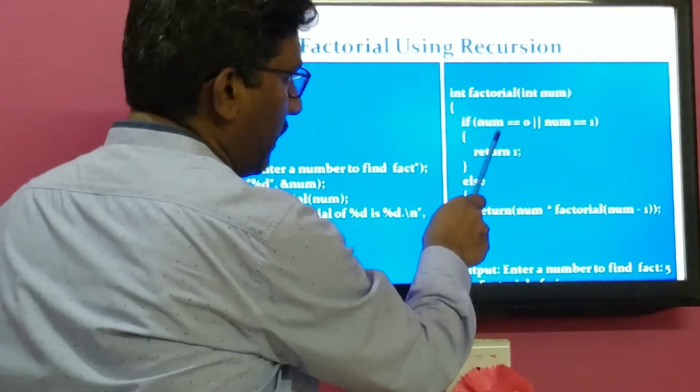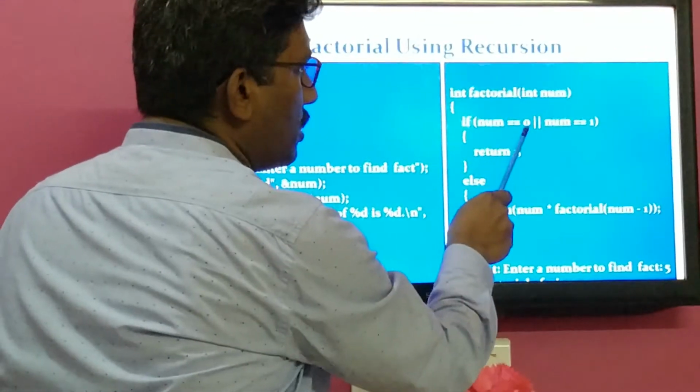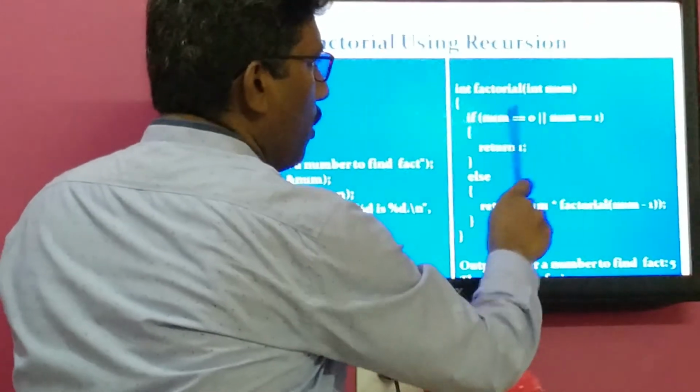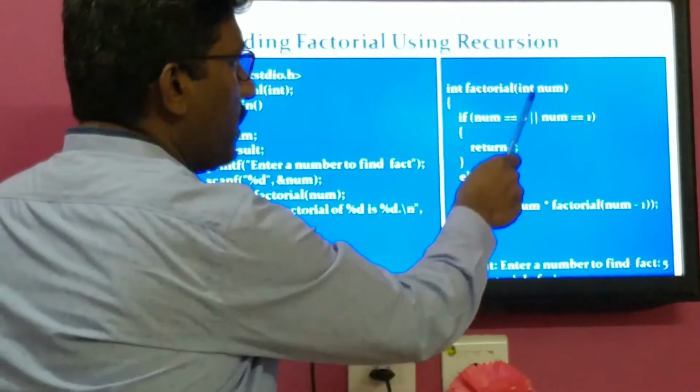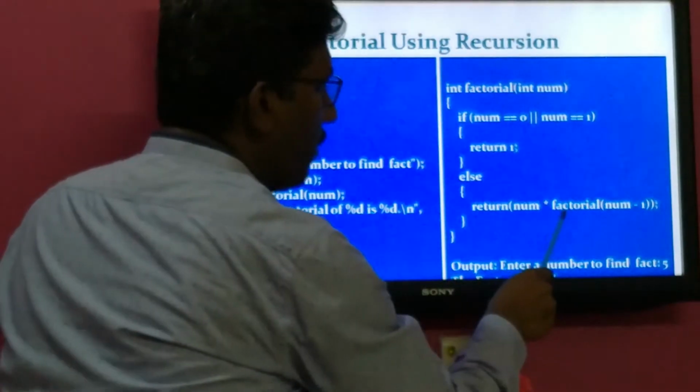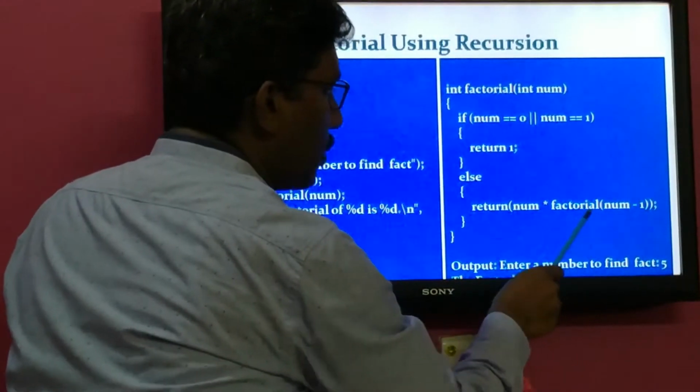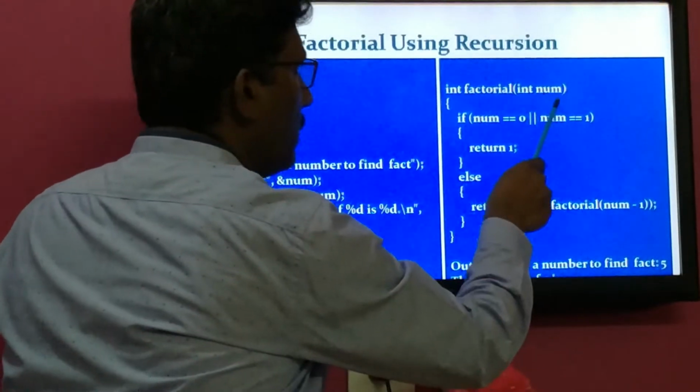That's what I am checking over here. So that num value is 5. Is 5 equal to 0? No. Is 5 equal to 1? No. Both conditions are false, then control goes to the else part. In the else part, num value is 5, so 5 into factorial of 5 minus 1, that is 4. In this case, 4 will be passed to this place.